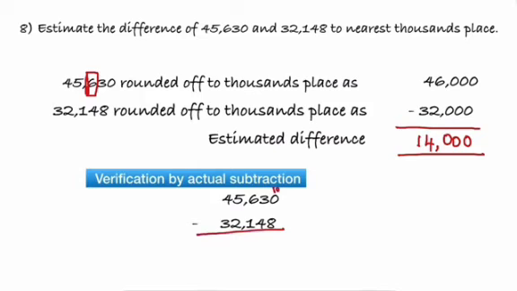Here 10 minus 8 is 2. 12 minus 4 is 8. 5 minus 1 is 4. 5 minus 2 is 3. 4 minus 3 is 1. With actual subtraction, what we get is 13,482.